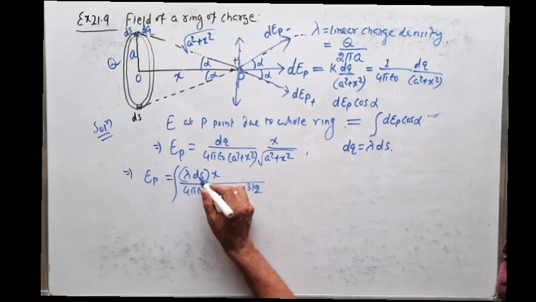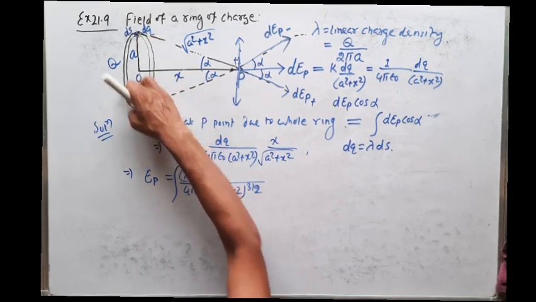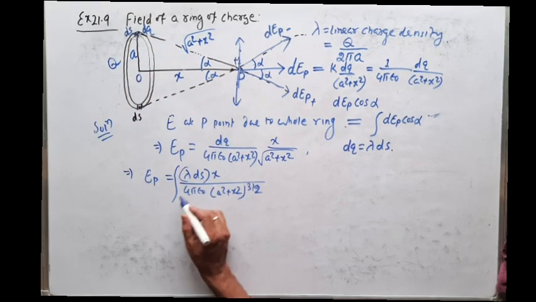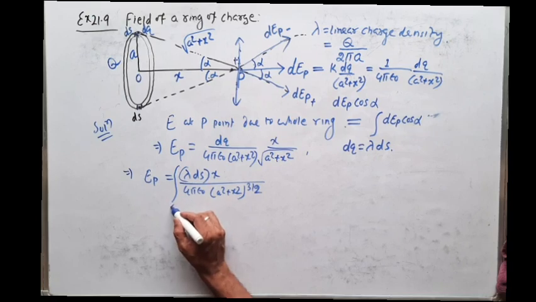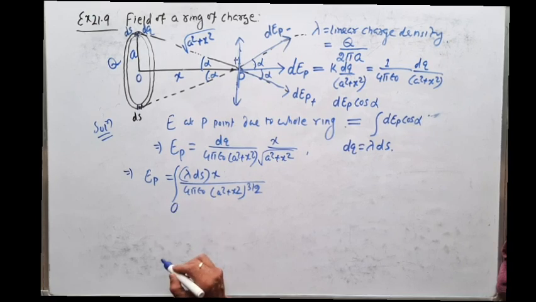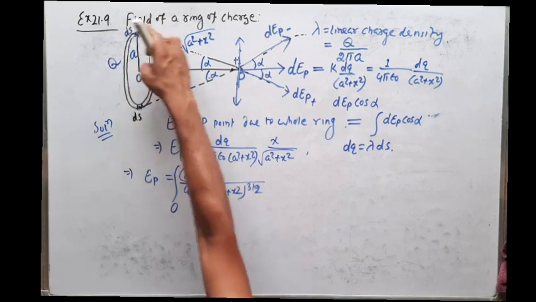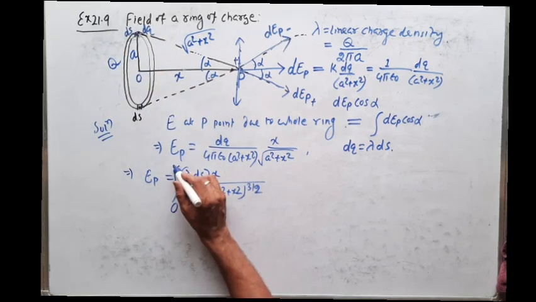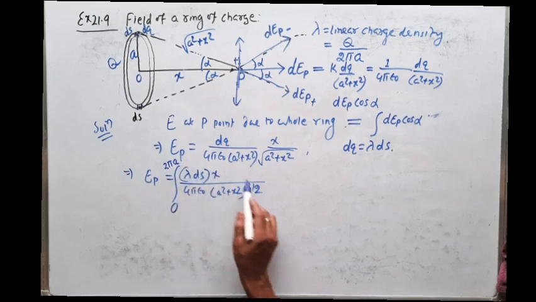ds means length. So how will the whole ring be covered? The lower limit of the length is 0, and the full length is equal to the circumference, which is 2 pi a. So just integrate this.